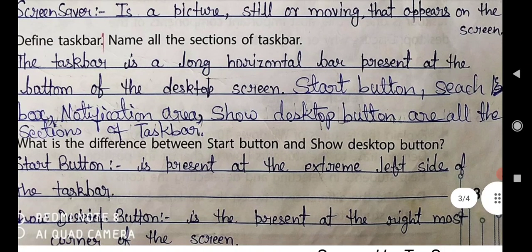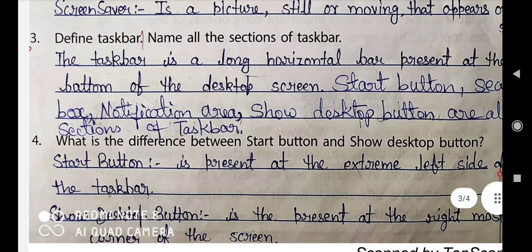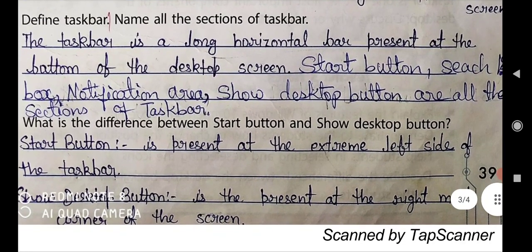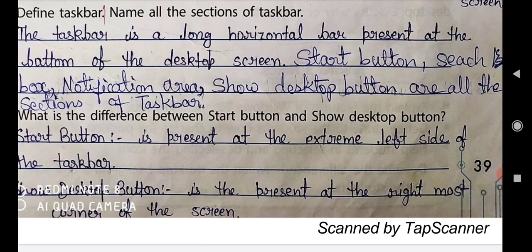So the taskbar is a long horizontal bar present at the bottom of the desktop.